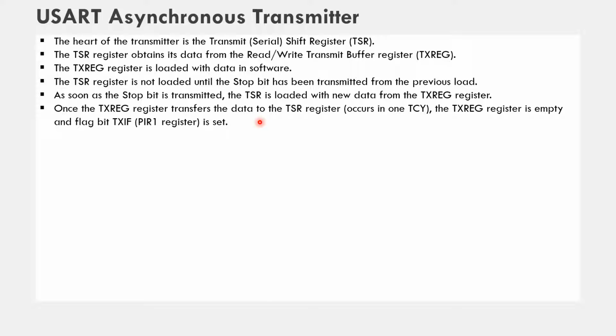So let us understand with the help of a block diagram how it is working. To send the data, we have to write the data in the TXREG register. Once we write the data in the TXREG register, immediately that data is copied to the TSR register, that is the transmit serial shift register. Once the data is copied in this TSR, the USART module will frame that data with the start bit and the stop bit and start sending that data bit by bit on pin number RC6. That is the pin which is associated with the USART as the transmit pin.